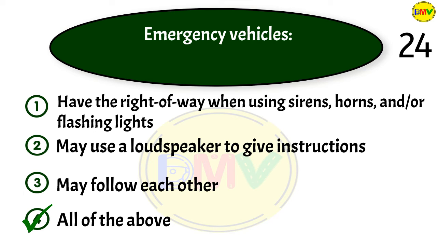The correct answer is 4. You must yield the right of way to police cars, fire engines, ambulances, or any other emergency vehicles using a siren or air horn and a red or blue flashing light. Follow any instructions given over the emergency vehicle's loudspeakers. Emergency vehicles often follow each other, so you should proceed only when you are certain the way is clear.